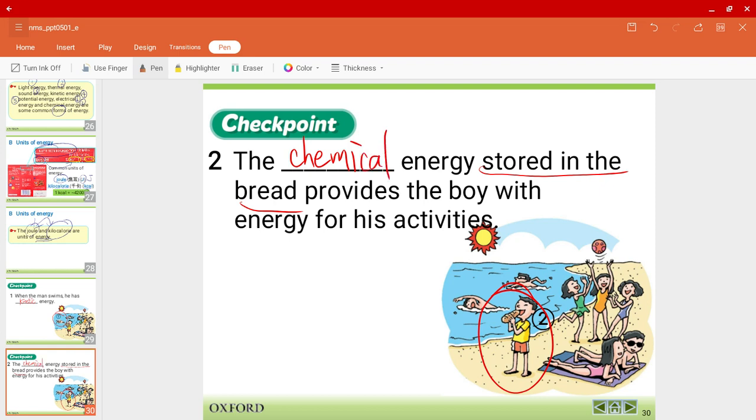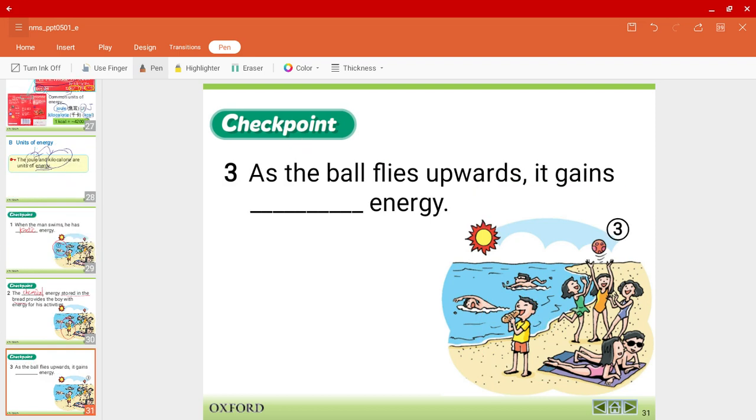Number 3, as the ball flies upwards, over here, it gains what type of energy? Remember, what type of energy is present when an object is at a higher position? Yes, that is potential energy.